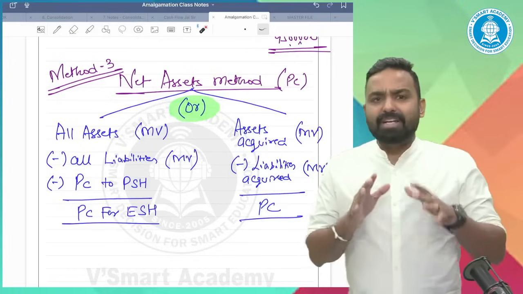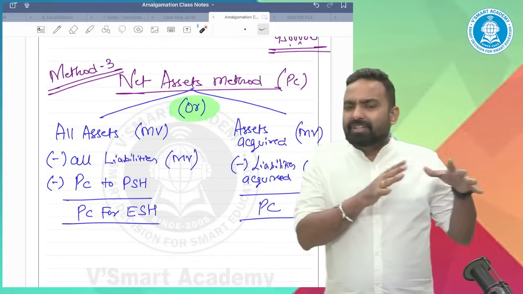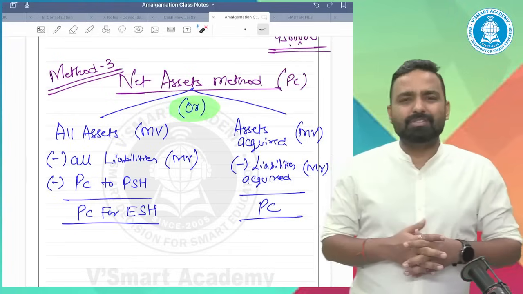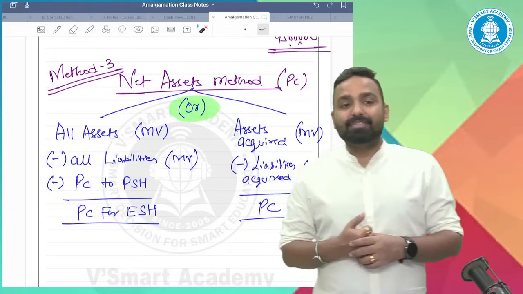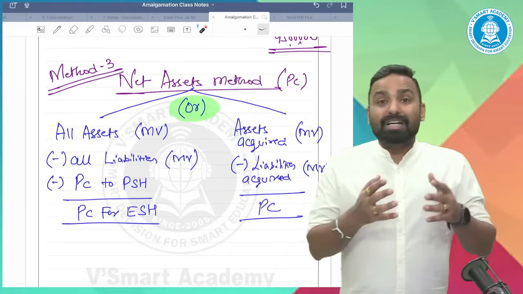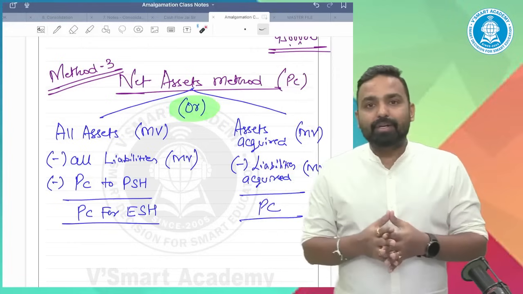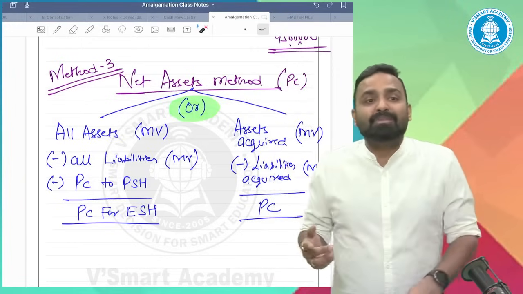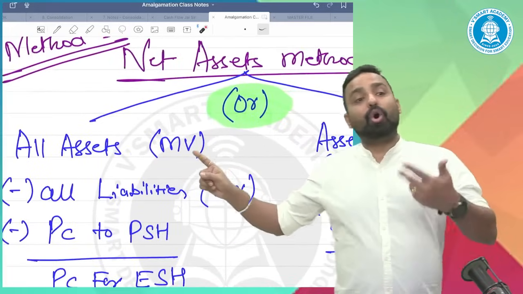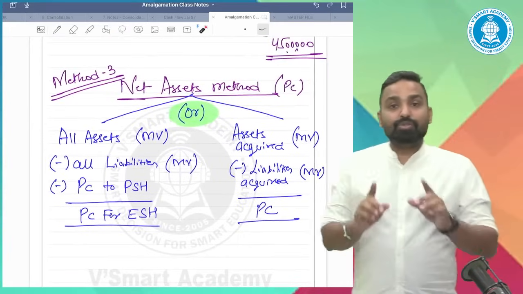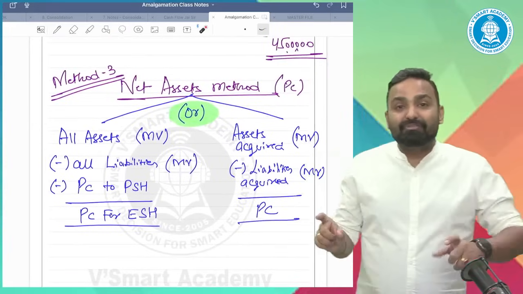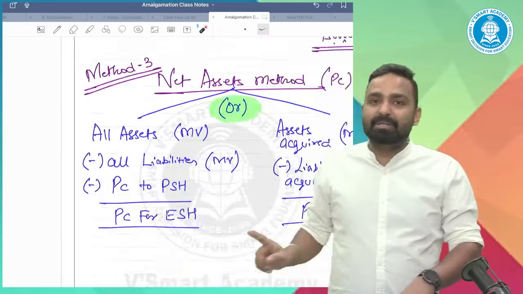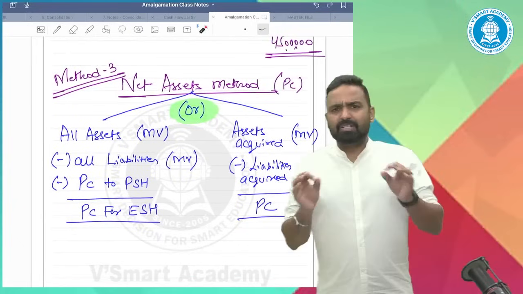If you have dealt with this chapter amalgamation earlier, if you remember some of the questions, sometimes the question says that transferee company has acquired the selected assets and selected liabilities, and sometimes the question says that we acquired all assets and all liabilities. So the PC depends upon whether we have acquired the selected assets and liabilities or the entire business. It's quite a simple thing.